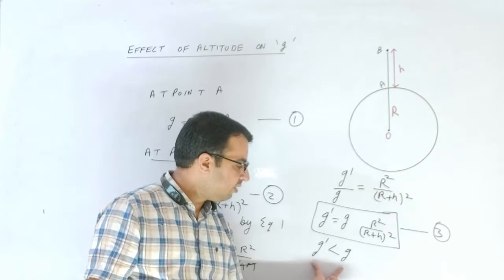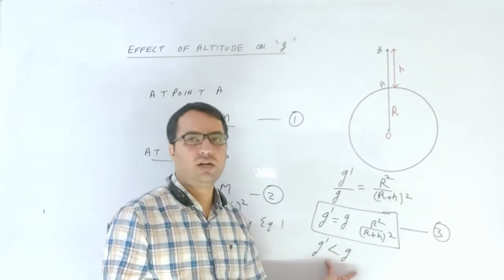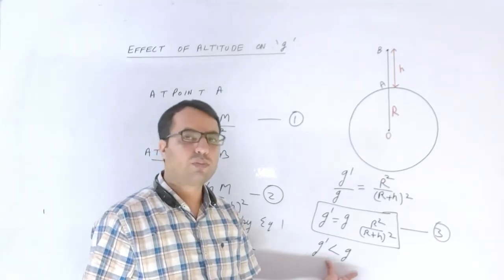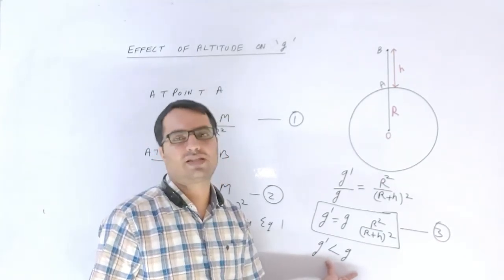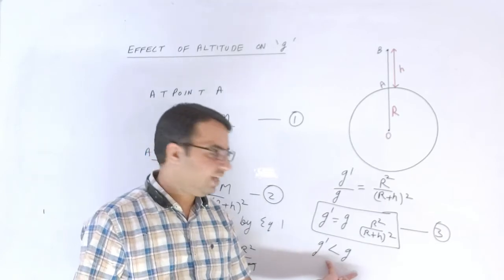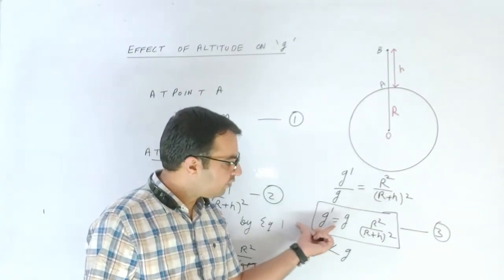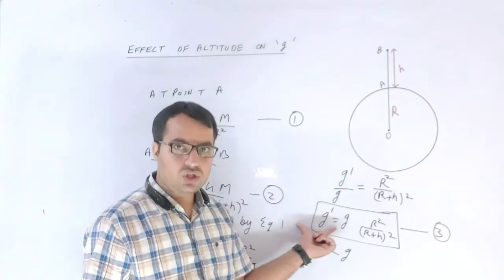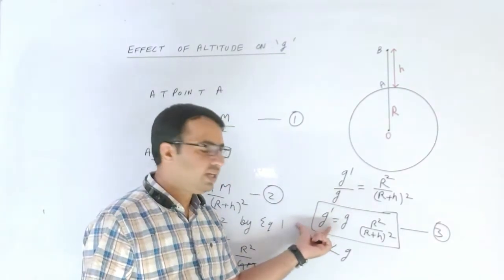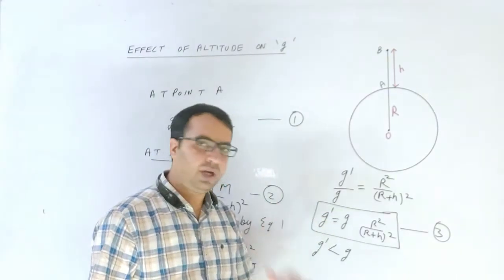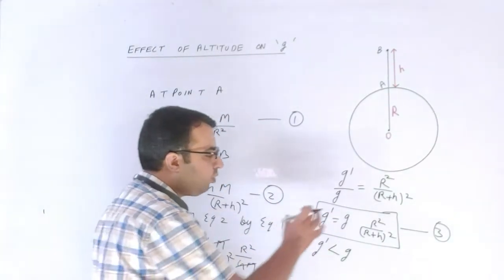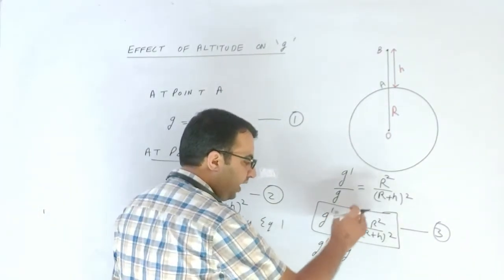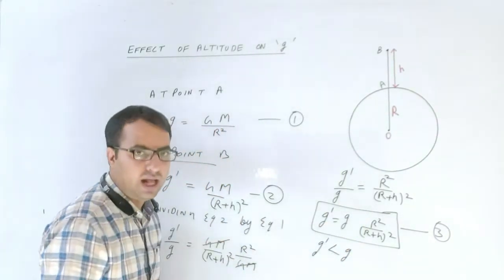So it shows the value of g dash is less than that of g, that whenever we are going on the upper side, on the height from the surface of the earth, our value of the acceleration due to gravity goes on decreasing. So by using this formula, we can find the amount of the change or the exact value of g, that is the acceleration due to gravity at a particular height. So we have to use this particular formula when the value of h is considerably large.